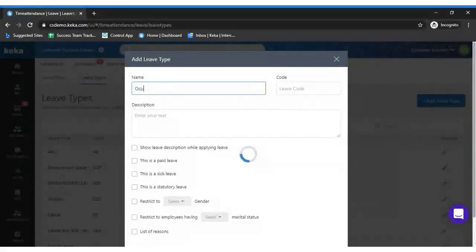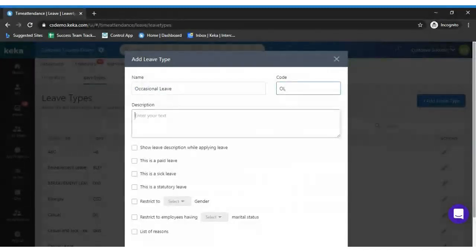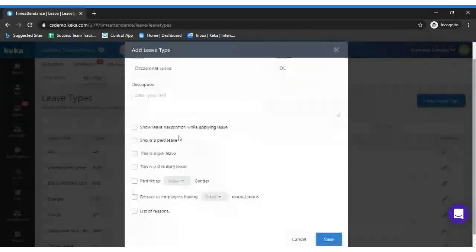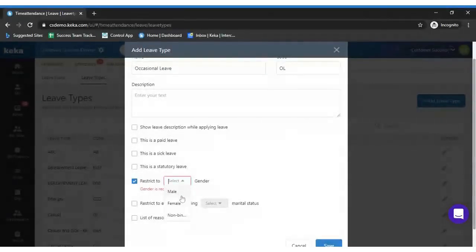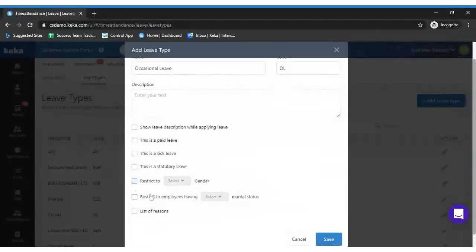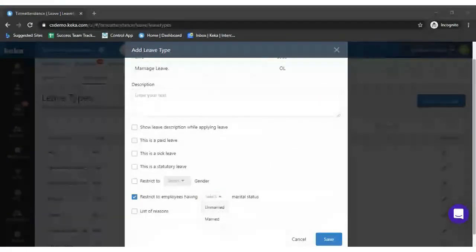Say, occasional leave, anything such. We'll name it as OL. You can show a leave description while applying, whether this is a paid leave, a sick leave, or a special leave. In case you want to restrict to a particular gender, so only male or only female can apply, you can also restrict that. In case you are managing it as a marriage leave, you can also select marital status, unmarried or married, so that only married people would be able to apply.